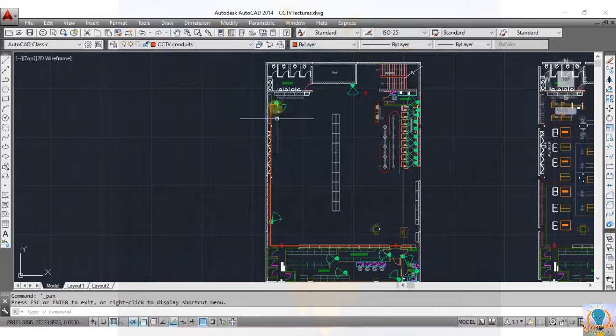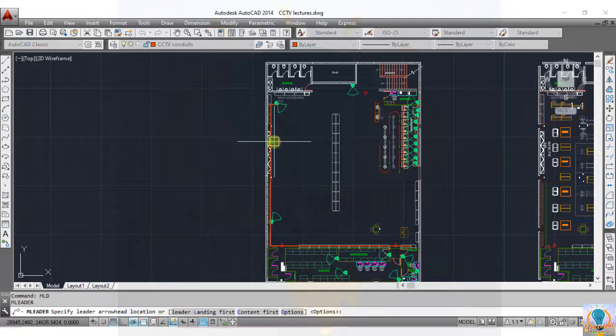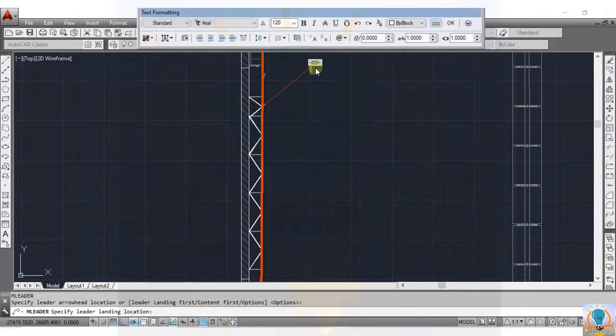Now we will mention how many conduits are running in this route. Clear? You can see that only one cable is running from here, from this camera. So this will be a single conduit. Now take a leader for mentioning the number of conduits. Type MLD, enter. Now specify the leader arrowhead, then leader landing point, and type the content. Okay,